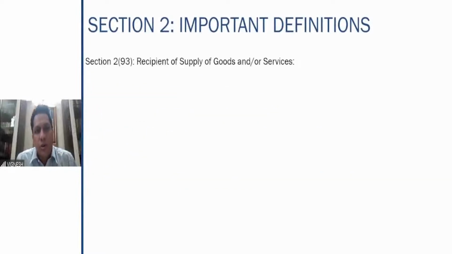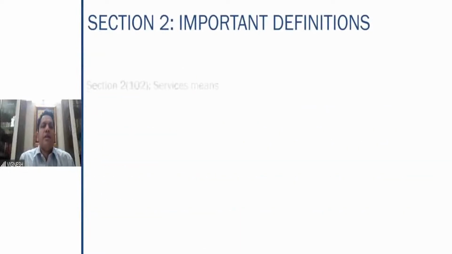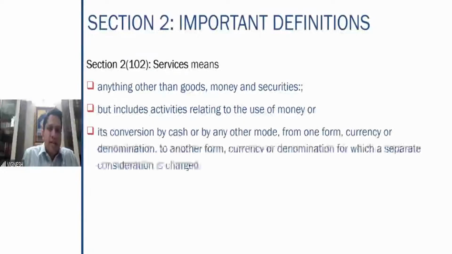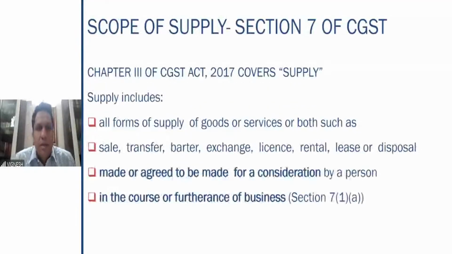Section 7 is also always to be read with the 3 schedules which are attached to it. And accordingly, we have to understand the particular concept. So therefore, let us start off from section number 7, which speaks about the concept of supply. Why is understanding this concept of supply important for us? Because supply is the incident which triggers the applicability of GST.